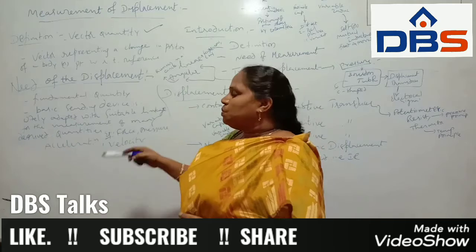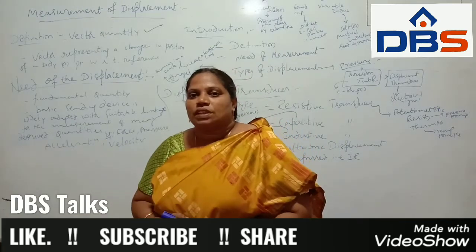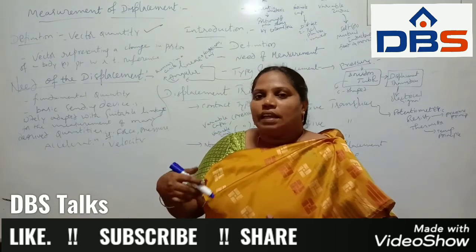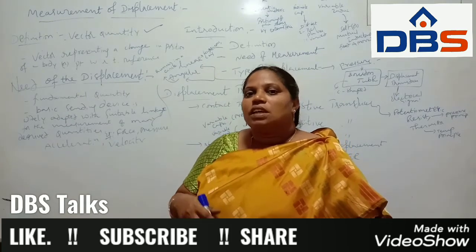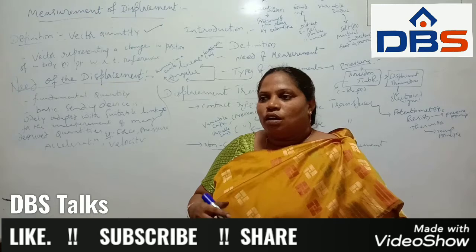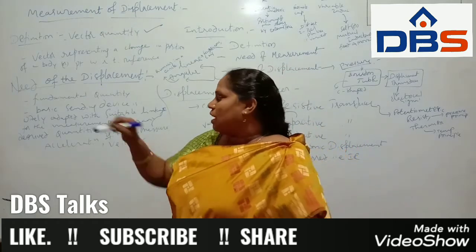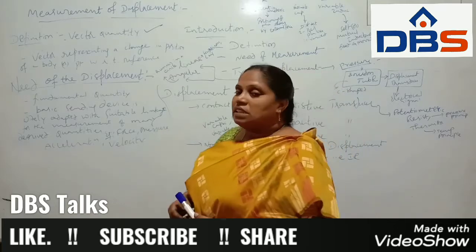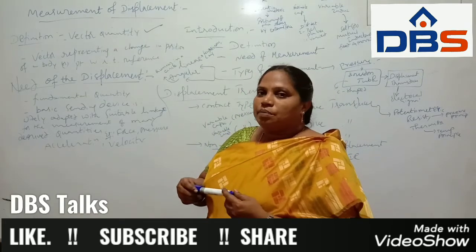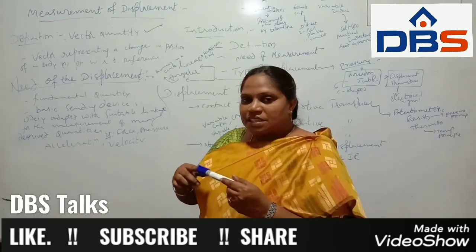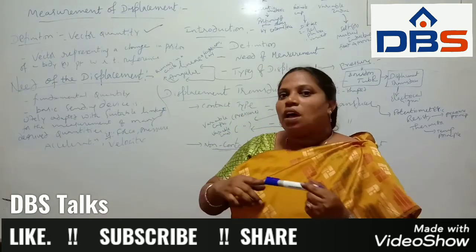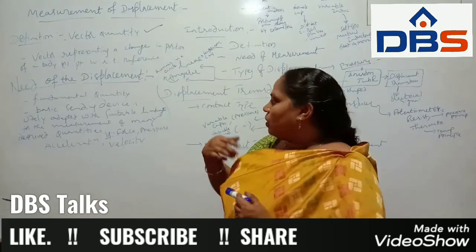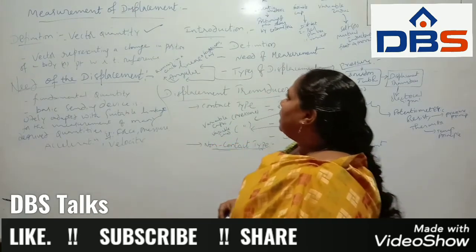So when we apply a force, if there is any change in another quantity, that area will change, and we have to find out the physical representation. That is why we consider the need of displacement. If there is pressure, suppose on this pen, we press this pen and it moves from one place to another place. That means the length will change, and we have to find that out. Likewise we can take that one.